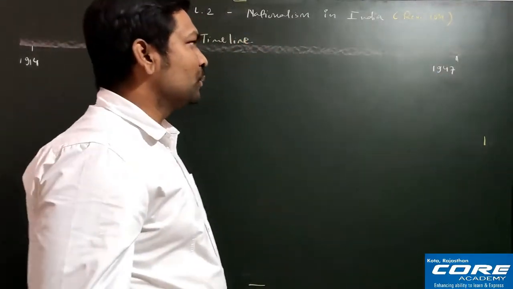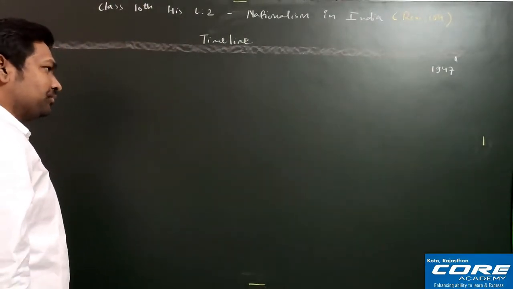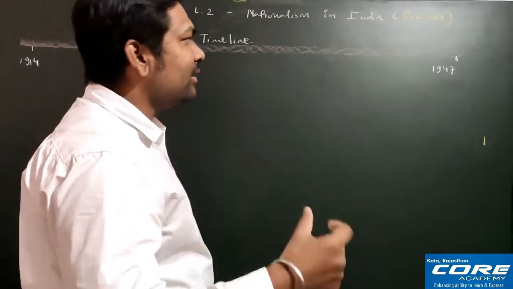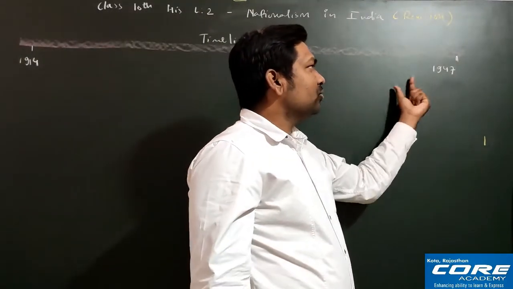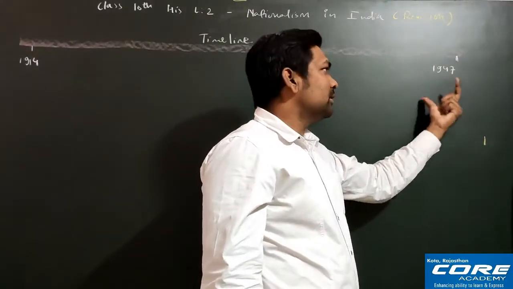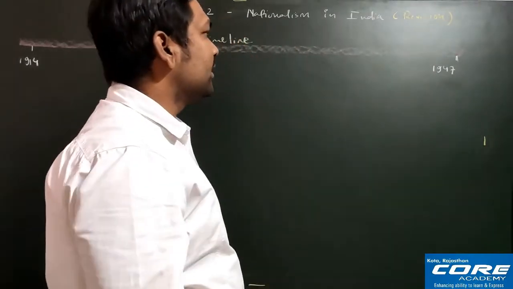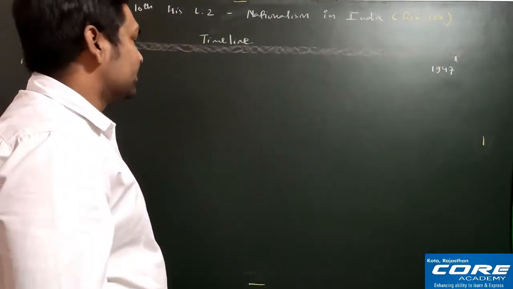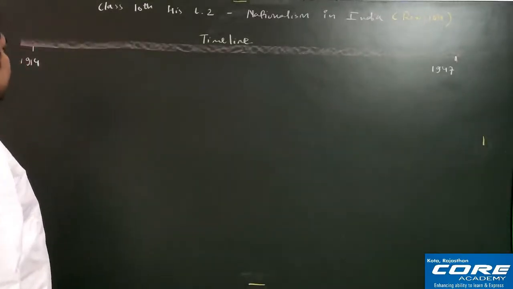So till here we have to discuss the events. Although some minor events which took place at the end of 1947 are not given in much detail in our NCERT book, I'll still try to tell you the basics about it. Fine. So let's start.